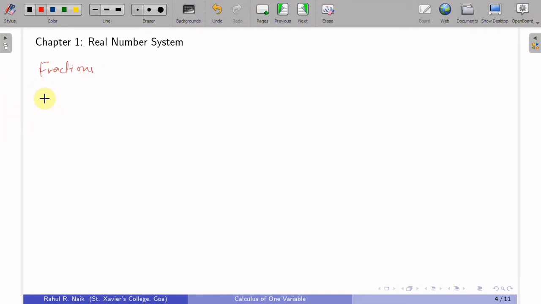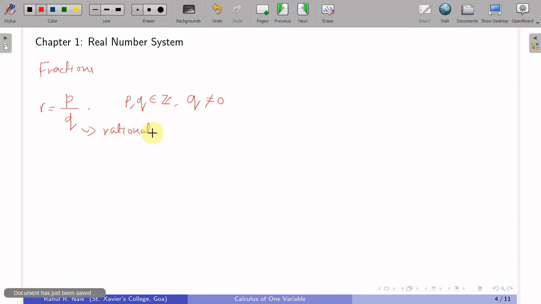So we have come across a set of so-called rational numbers. So any number which can be written in the form p by q, where p and q are integers, or in fact you can keep one a natural number and one an integer, and most importantly the denominator is not equal to 0. So this kind of number is called a rational number.